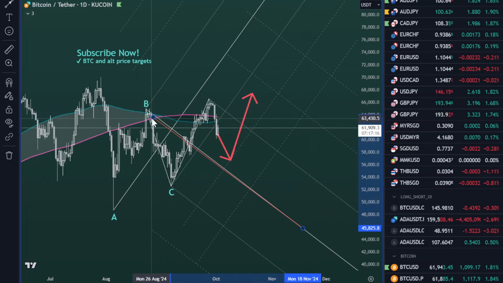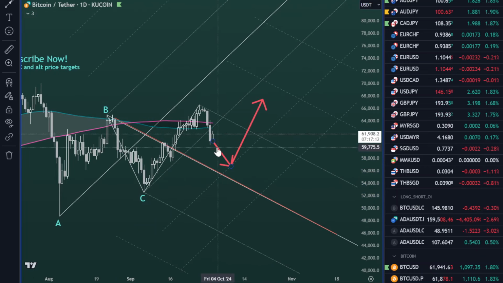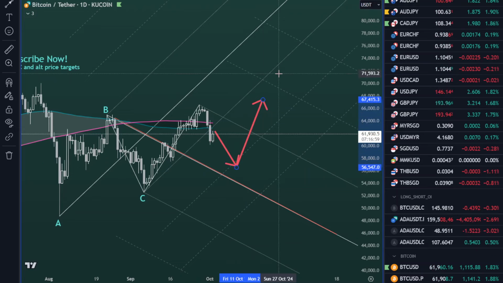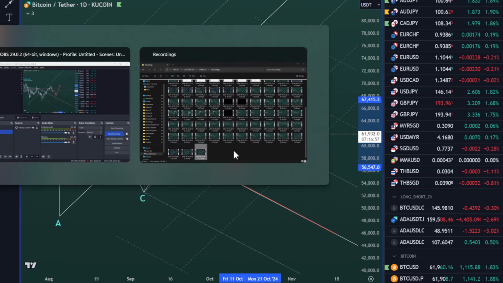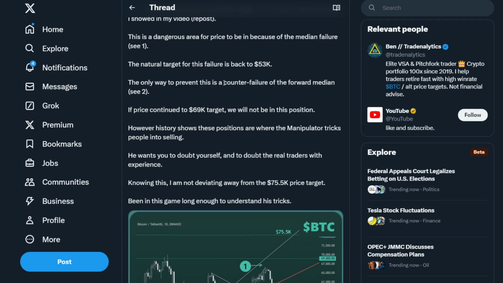So a counter failure, basically price comes down towards here. Maybe it goes a little bit lower, we can't really be sure about that. Maybe it goes sideways, or maybe towards this 58K or even 57K. It doesn't touch the median line and then it reverses back up. Yeah, this is the counter failure that I've been explaining inside my Twitter post right here. So hopefully we can see this happen in the next few days, right?